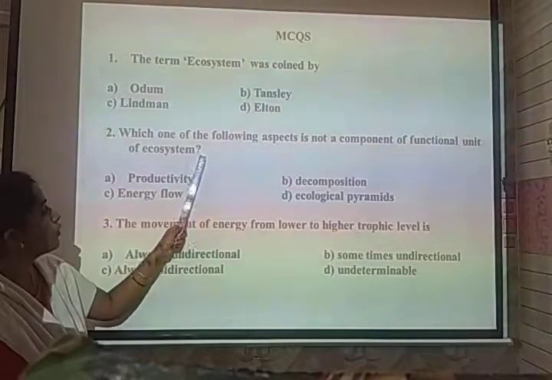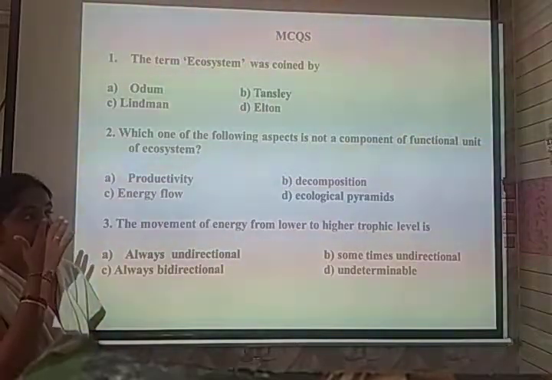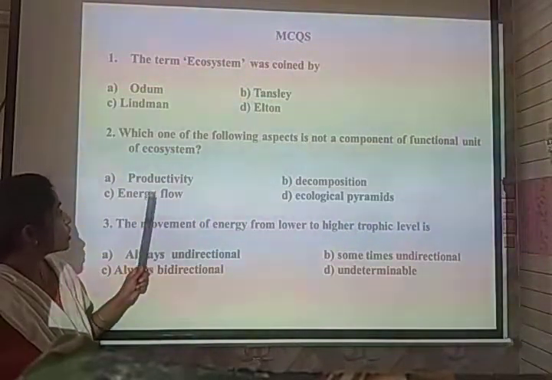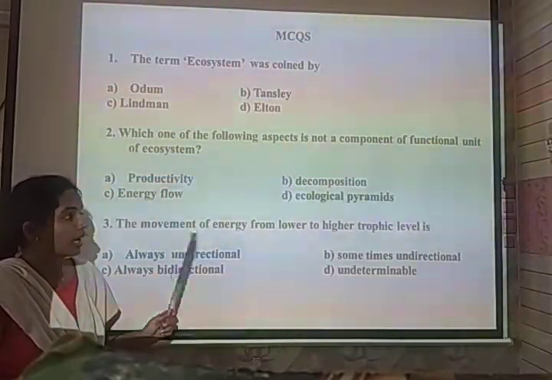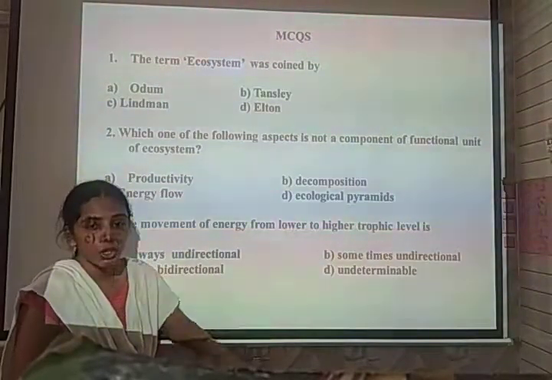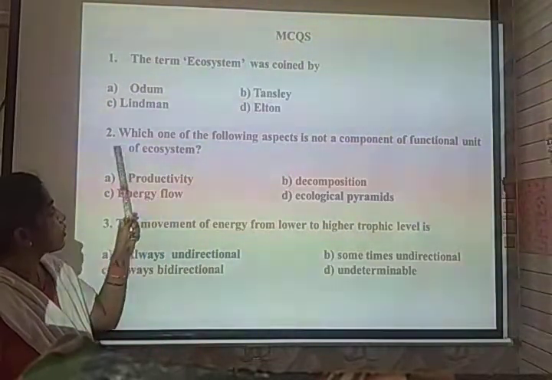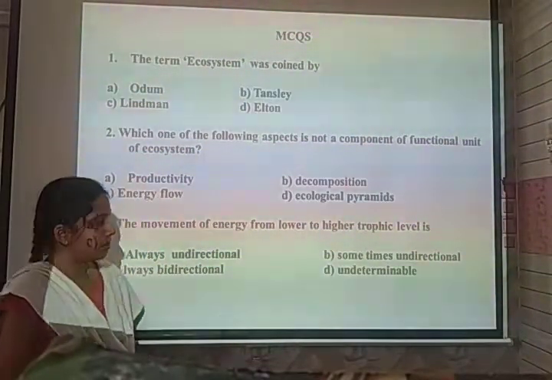Which one of the following aspects is not a component of the functional unit of an ecosystem? The functional unit of an ecosystem involves productivity, decomposition, energy flow and nutrient cycle. But the ecological pyramid is not considered a functional unit. So the correct option for the second is ecological pyramids.